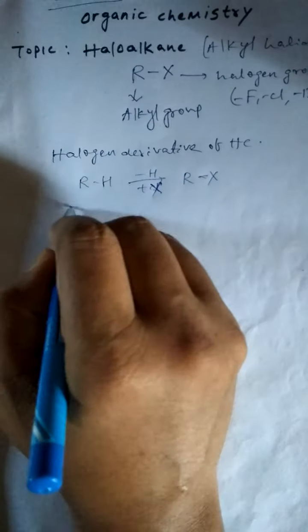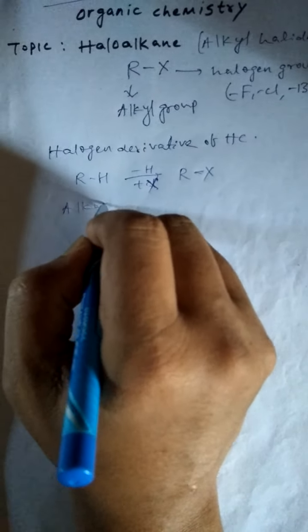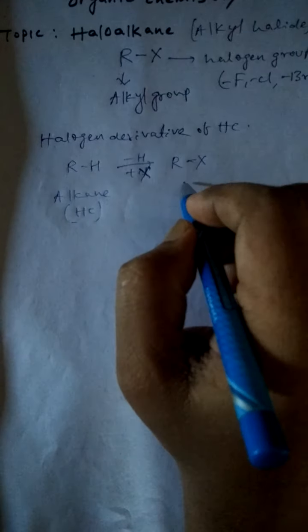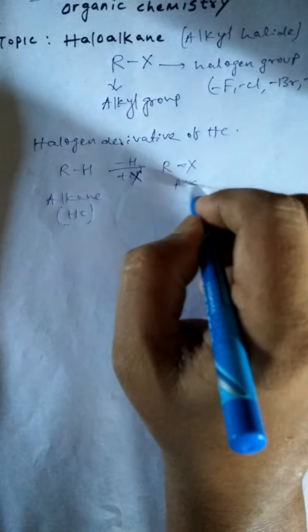So this is the alkane or hydrocarbon. And this is the alkyl halide.